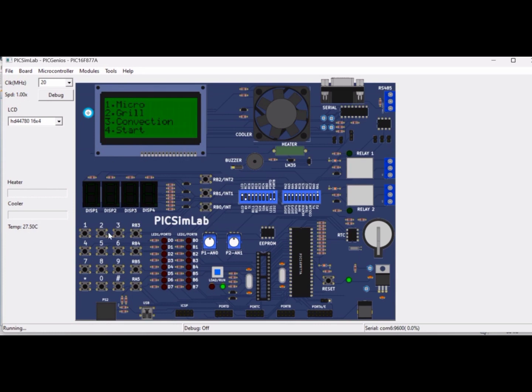This is the menu display screen where we have options for micro mode, grill mode, convection mode and start mode. We also have a fan, a buzzer and a matrix keypad to enter the values. Let us enter a value and see the output.